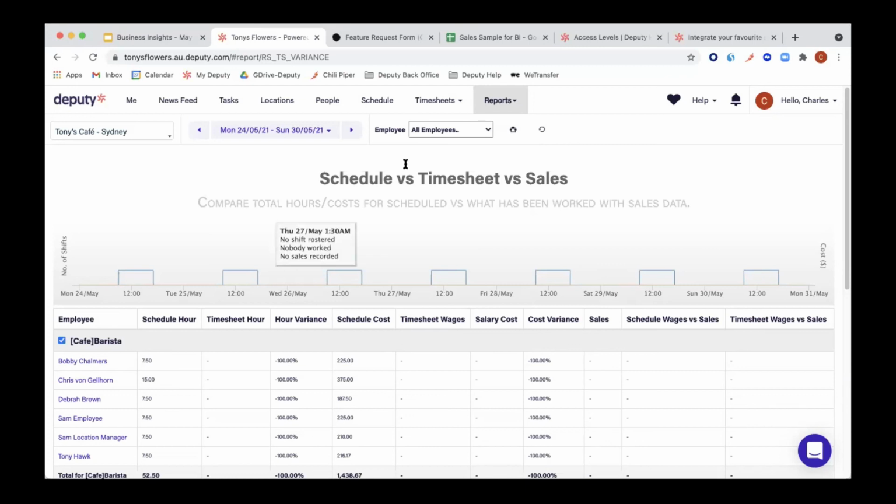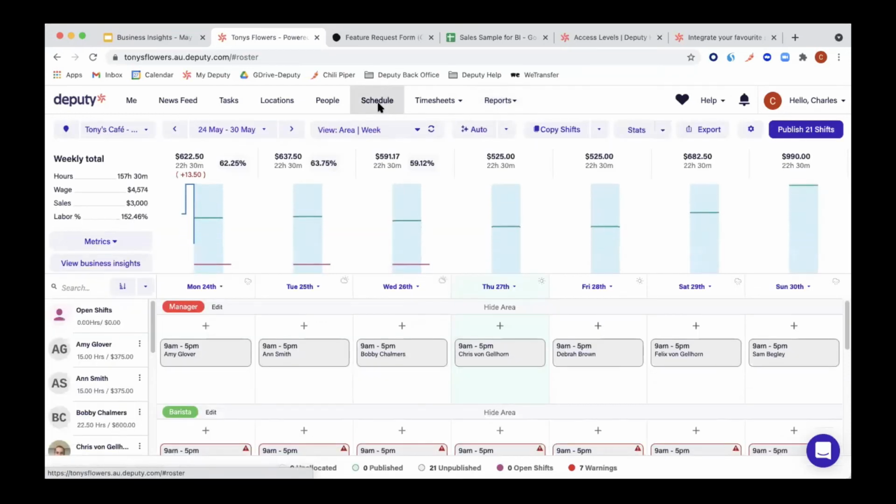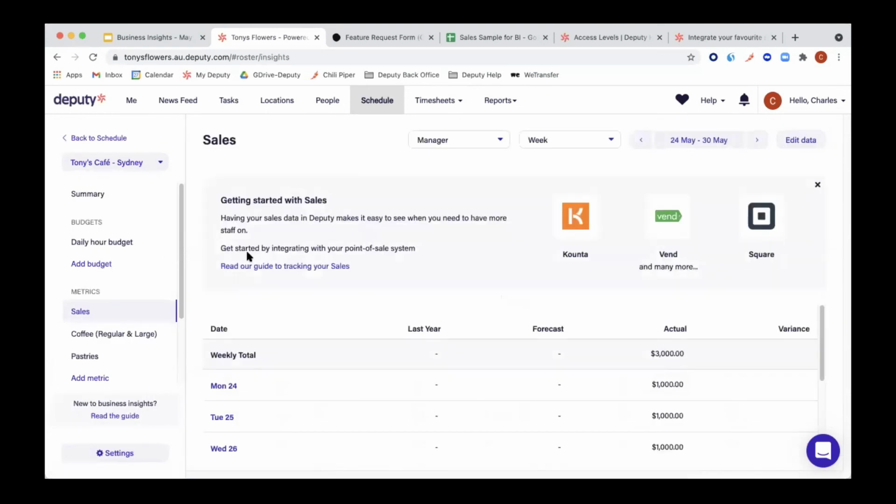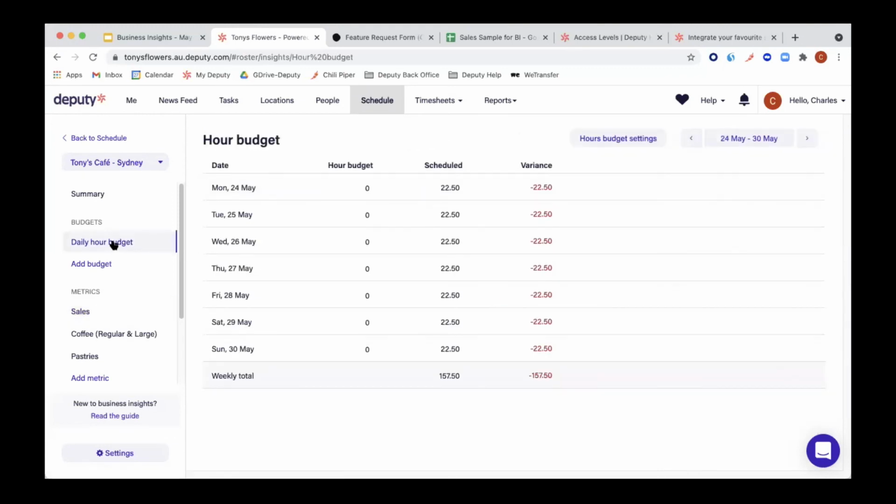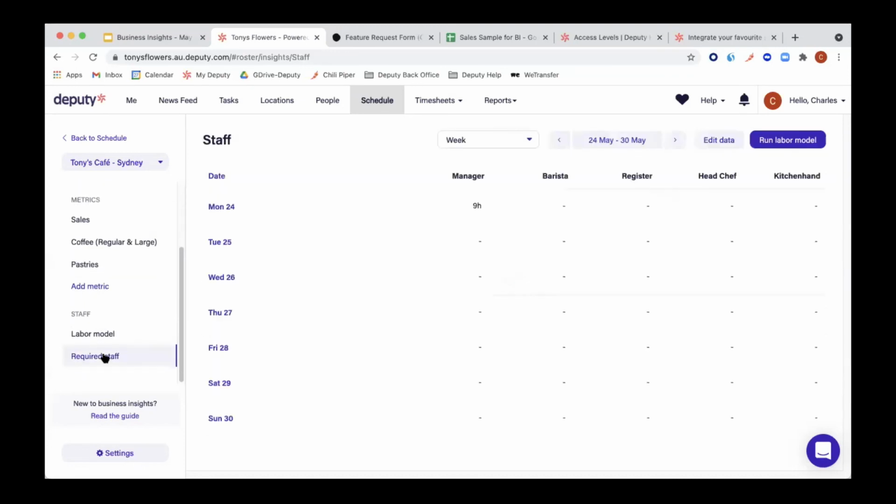So if we go back to, sorry for jumping a little bit around, but if we go back to schedule, I'll try to do this very slowly so that everyone can follow. If we go back to schedule and then to business insights again, I should quickly address the daily hour budget. Sorry, it was in required staff. My mistake. Required staff. Perfect. So I suppose the question is, why does this show up as 9 hours, etc.?